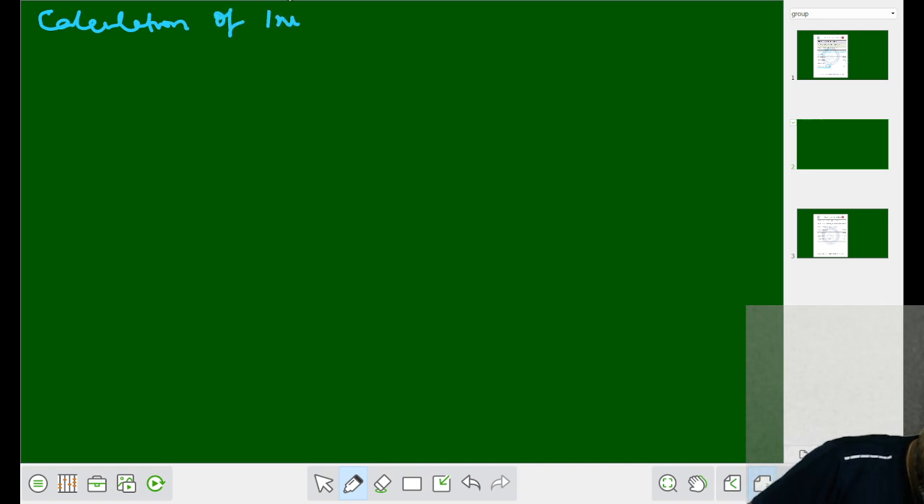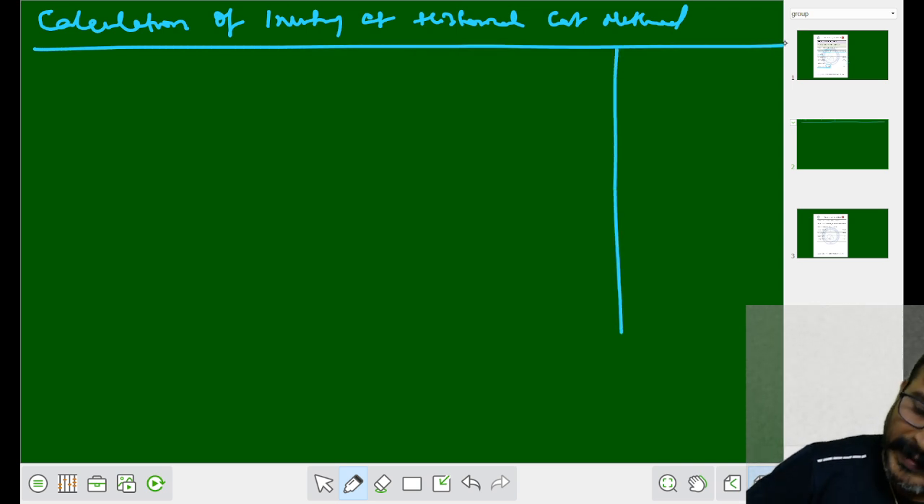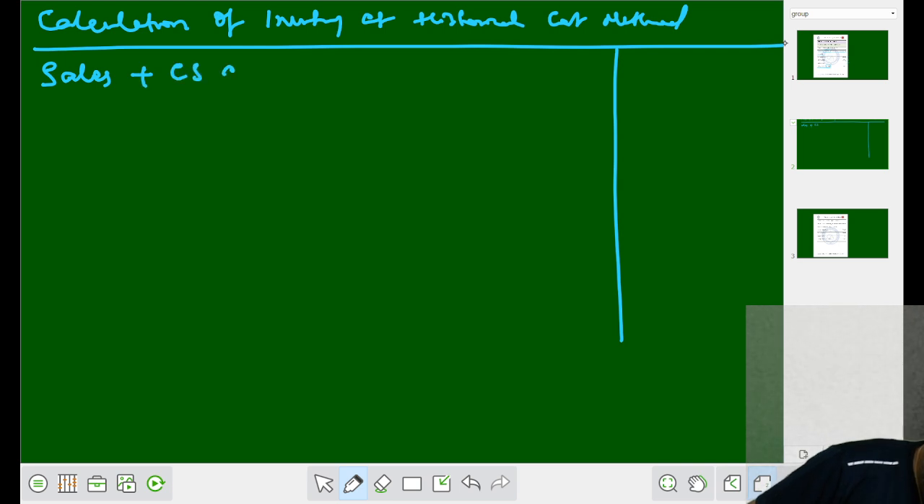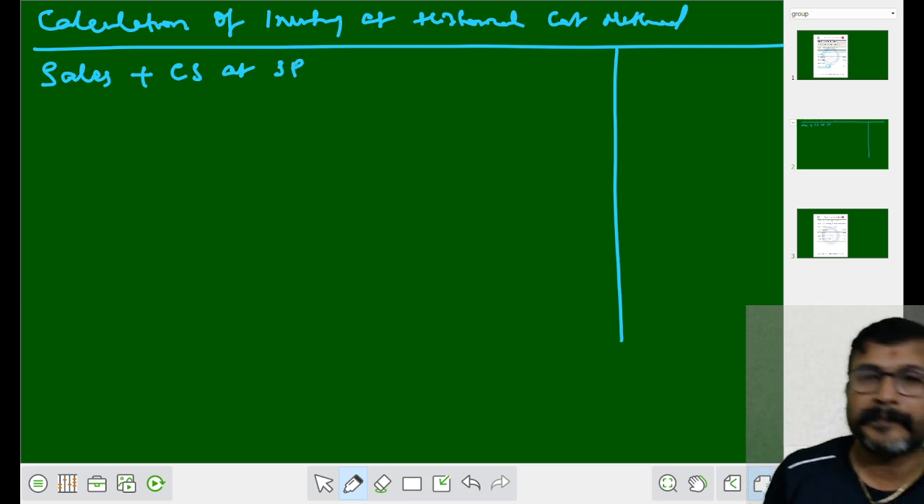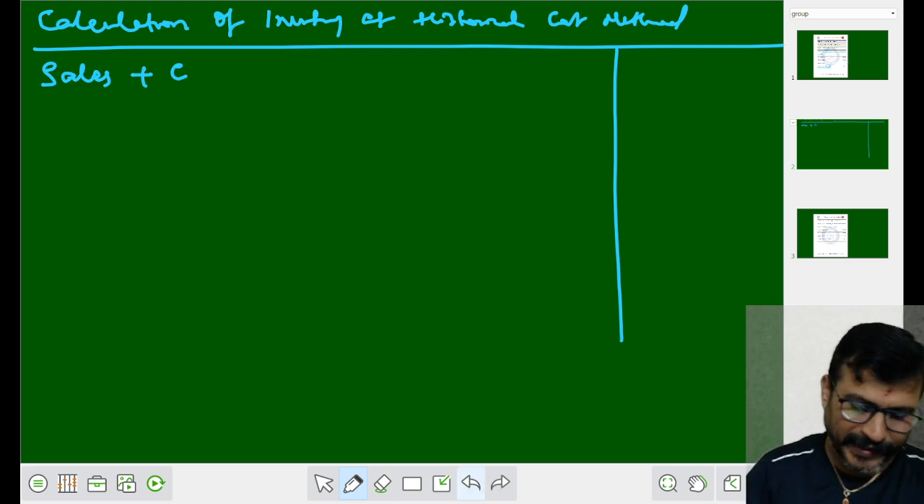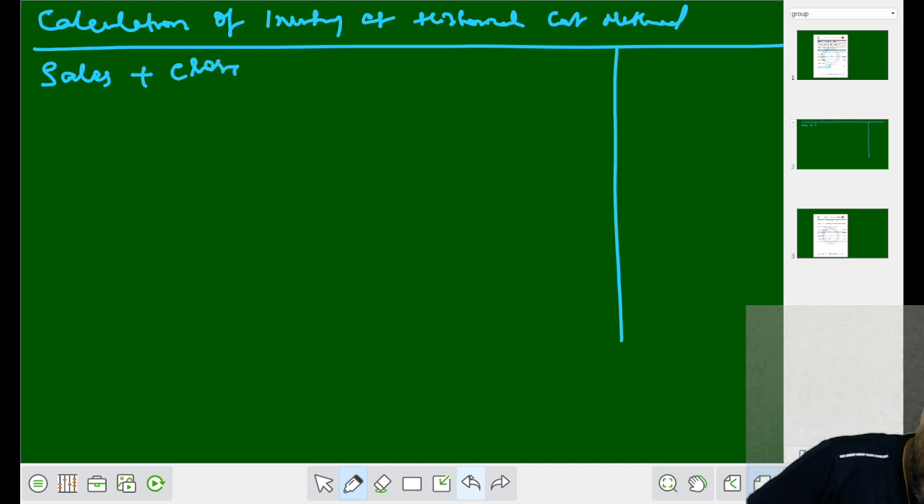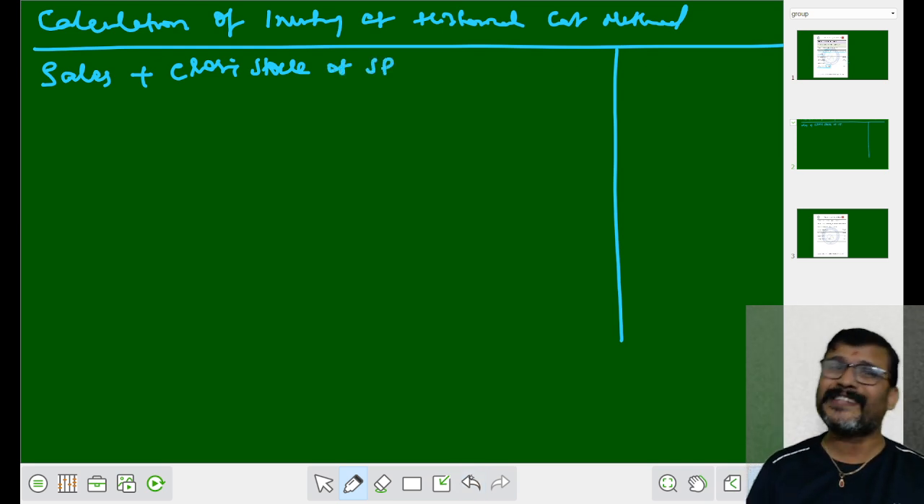Now let us write the solution. Calculation of inventory at historical cost method. Now, what is the method that we have to apply? We have to take sales plus closing stock at selling price. So, instead of abbreviation, I go for detailed explanation. Sales plus closing stock at selling price. Selling price is also known as invoice price.